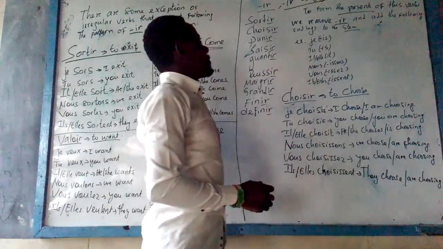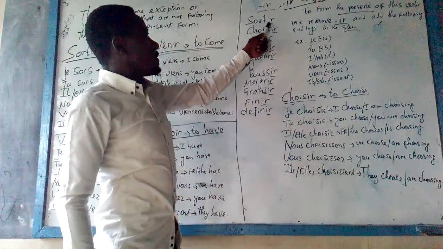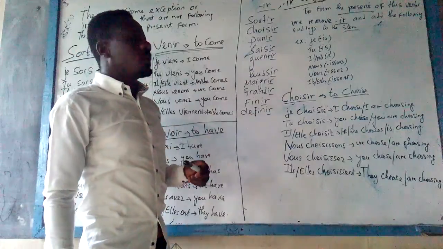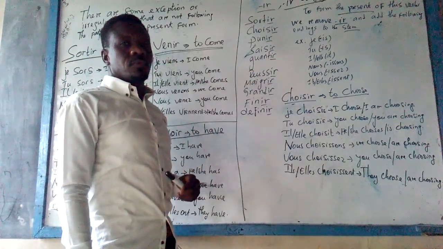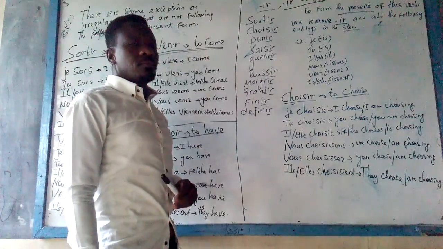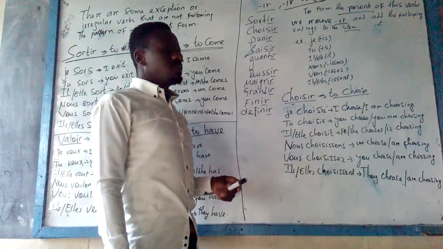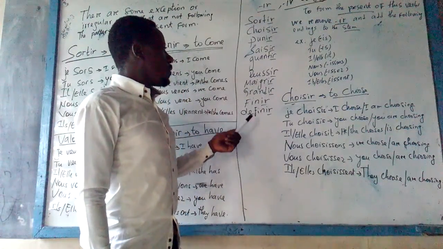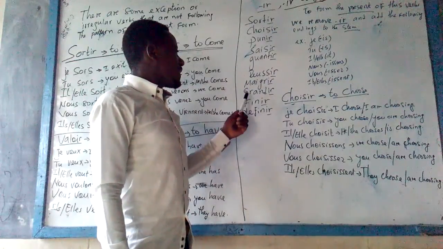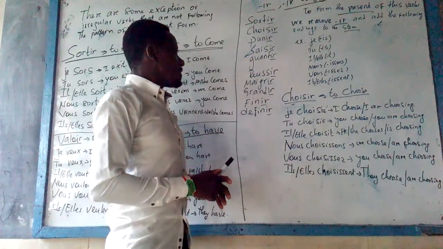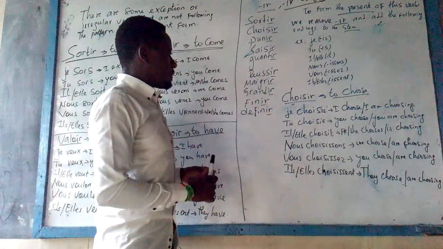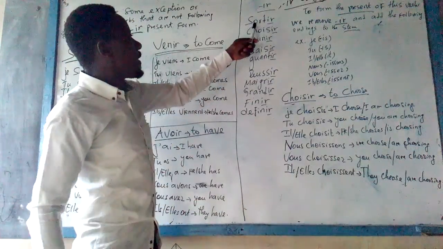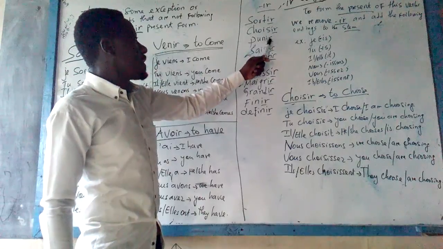This group of verbs includes sortir, to go out; choisir, to choose; punir, to punish; saisir, to seize; garantir, to guarantee; réussir, to succeed; maigrir, to lose weight; grandir, to grow, which is the opposite of maigrir; finir, to finish; définir, to define. All of these verbs, as you see, end with IR.